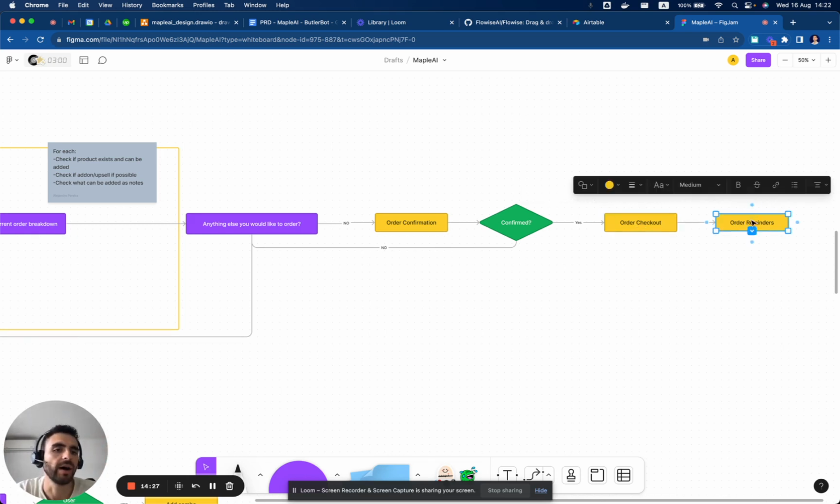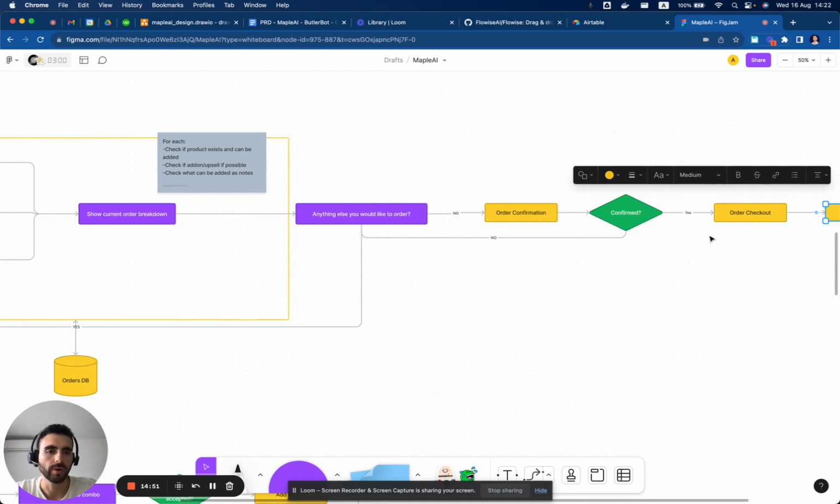Finally, we are still defining if we will have order reminders, which will just be a Make integration that we will send to both the restaurant and the customer to say, okay, your order is being prepared. It will be ready in 30 minutes, something like that. So that's what we will have.